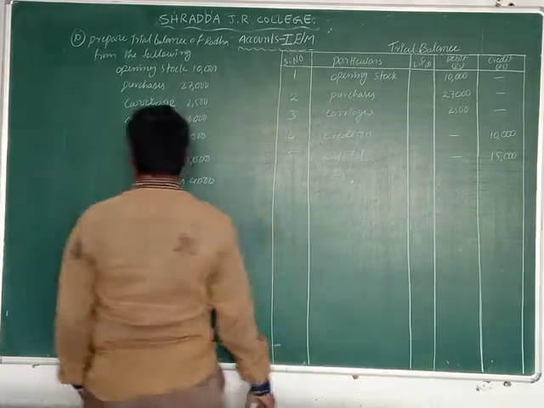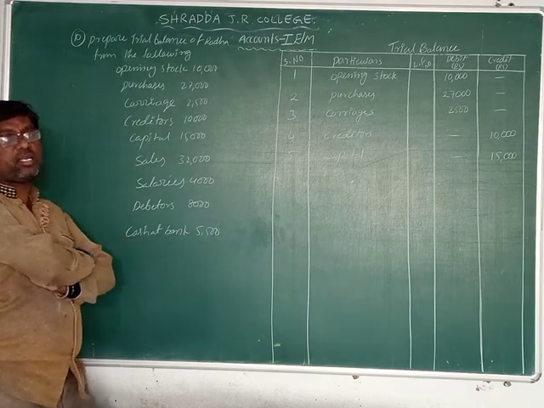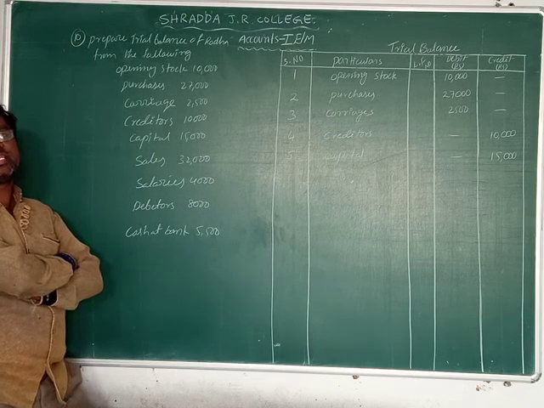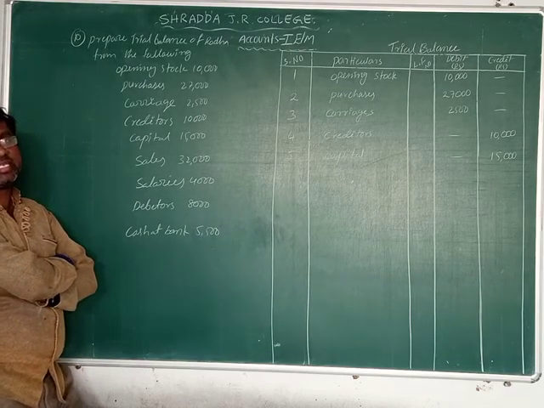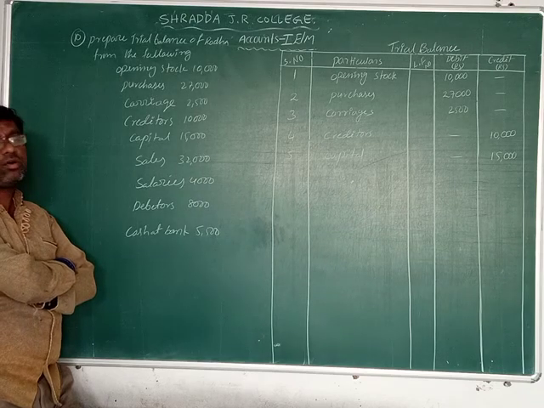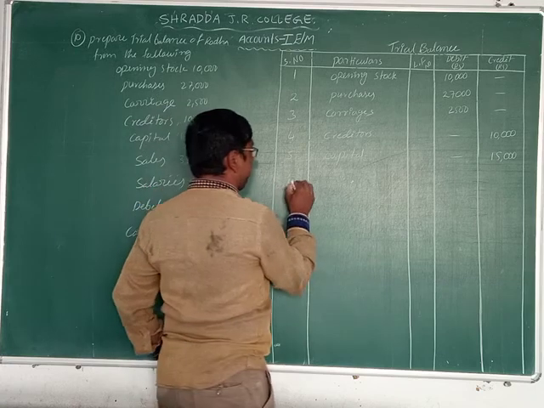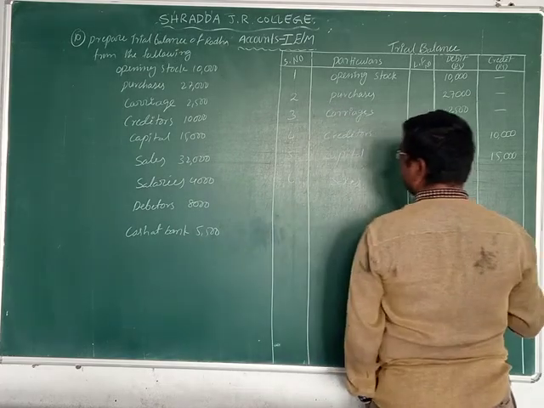Now the next one is sales. Sales is income. Why? Because we sold the goods, and this time cash comes into the business. We receive the cash here, we do not pay. That's why sales is an income. All incomes we record on the credit side. That's why in the trial balance we record it in the credit column. Write down the sixth one, sales. It is income, so you record it on the credit side.